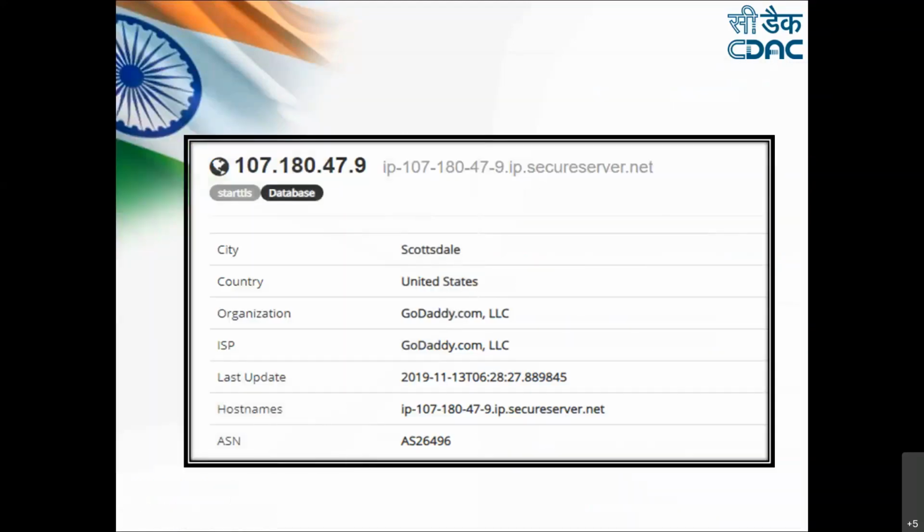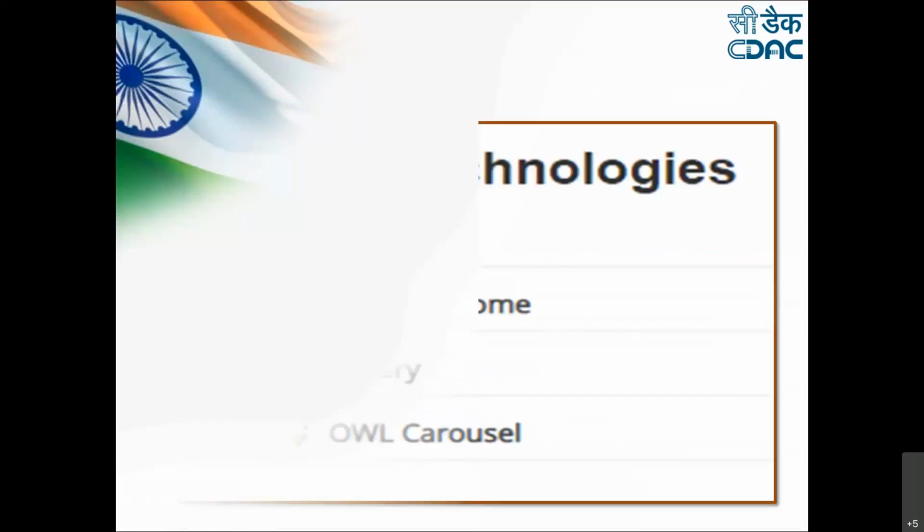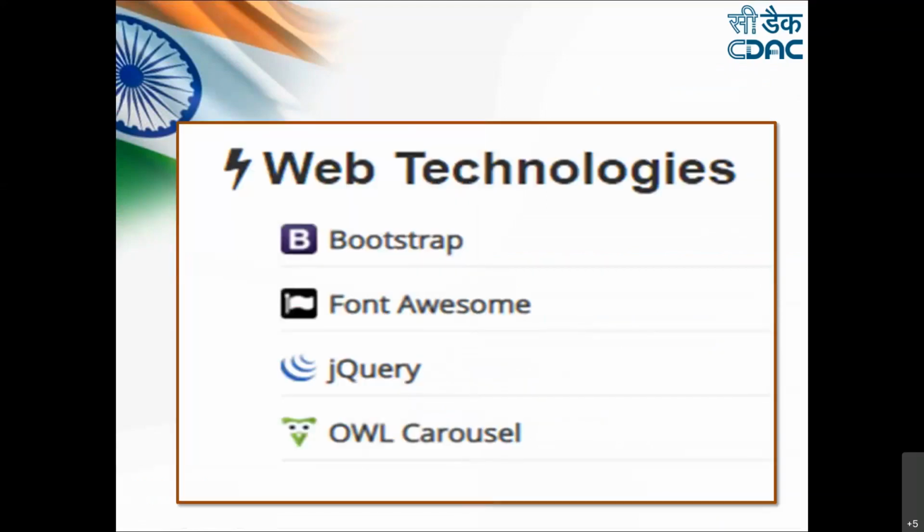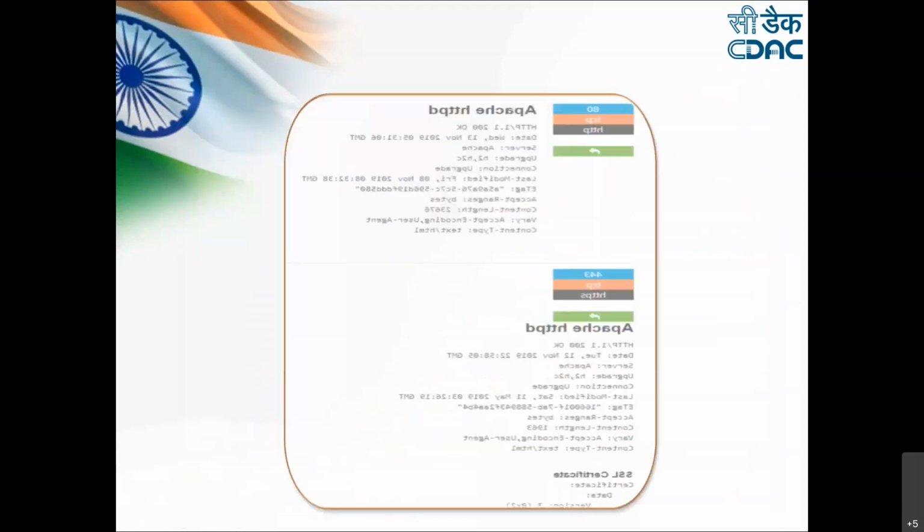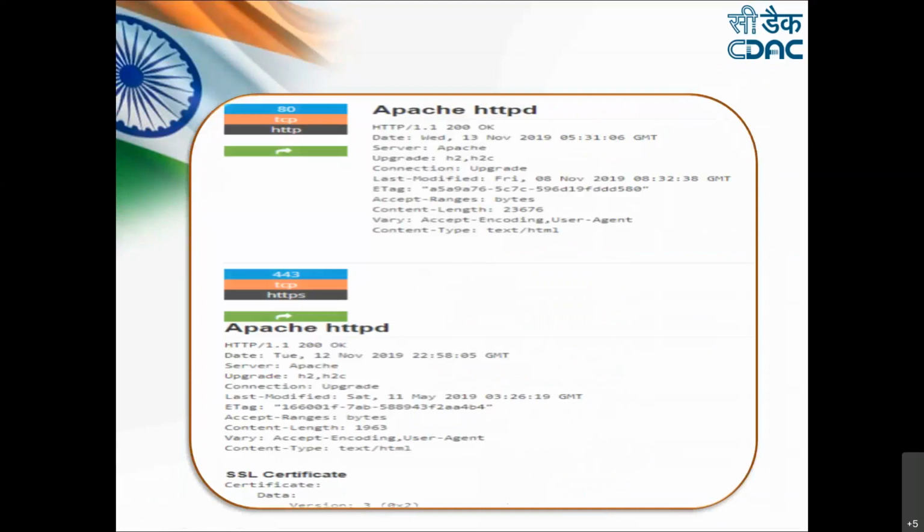Let's see the detailed information. This is the network information provided by Shodan. These are the web technologies being used by this particular website. Then the services which are running on that particular website, along with certain other information.